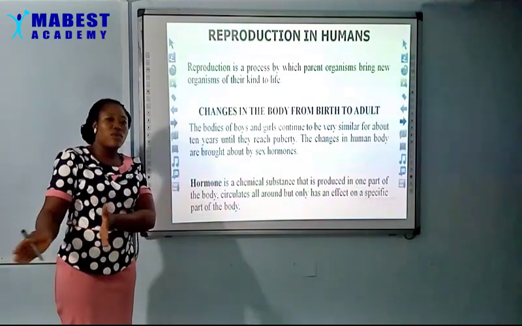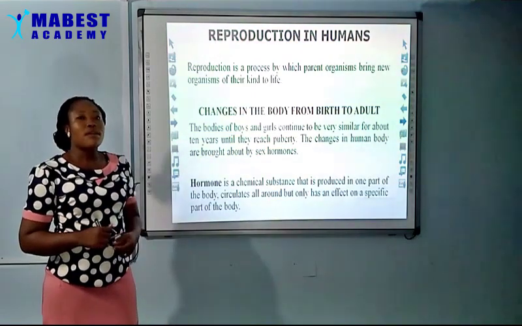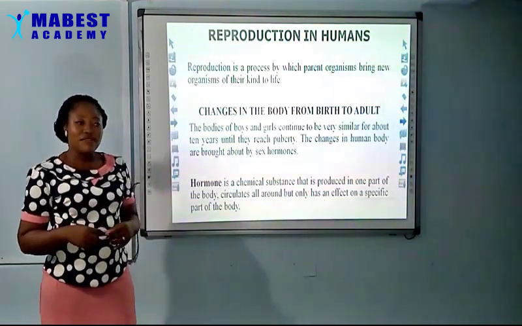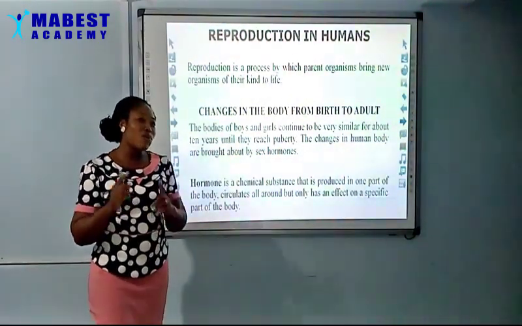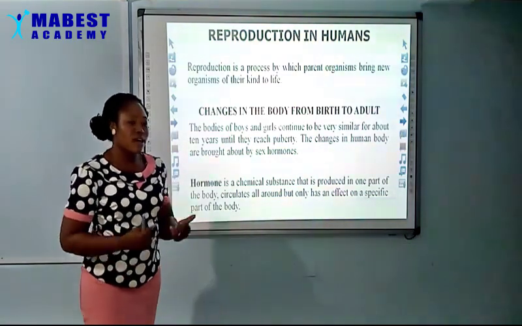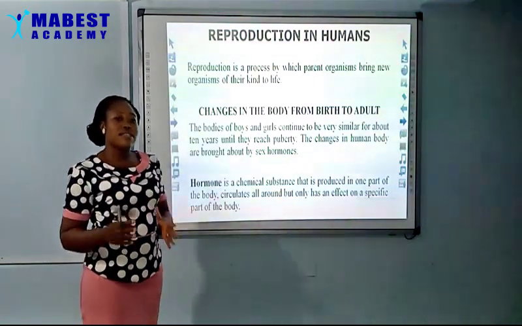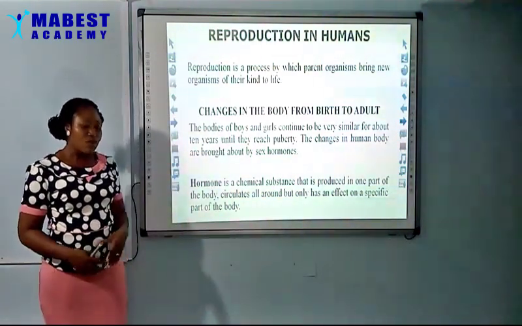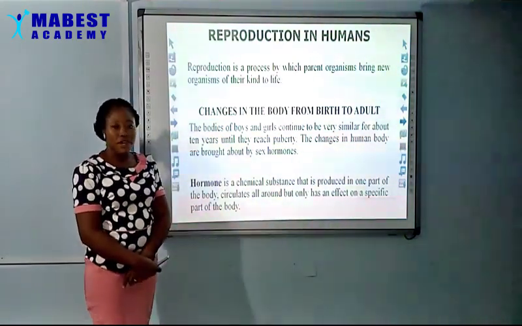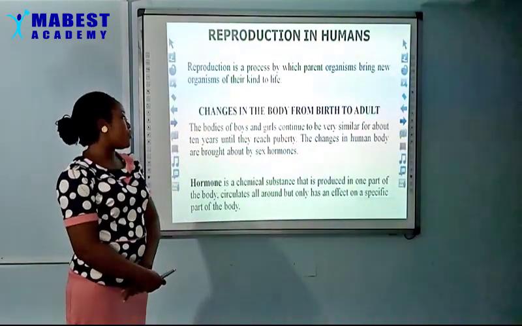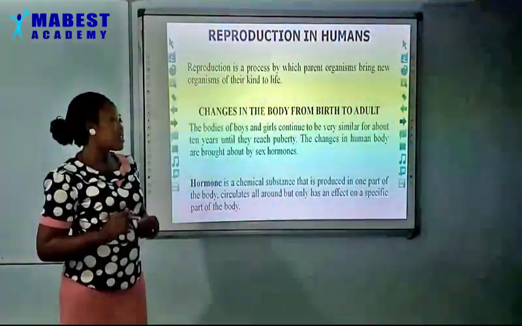Briefly, I would just want to remind you concerning the other hormones. We have adrenaline hormones. Say that after me once again. Adrenaline hormones. They are emergency hormones. That is, when you are too excited, or sad, or anything emergency, it's as a result of adrenaline hormones. We also have thyroxine hormones. We have several other hormones that are found in our body. But for today, we'll be looking mainly at the two hormones, the growth hormones and the sex hormones.